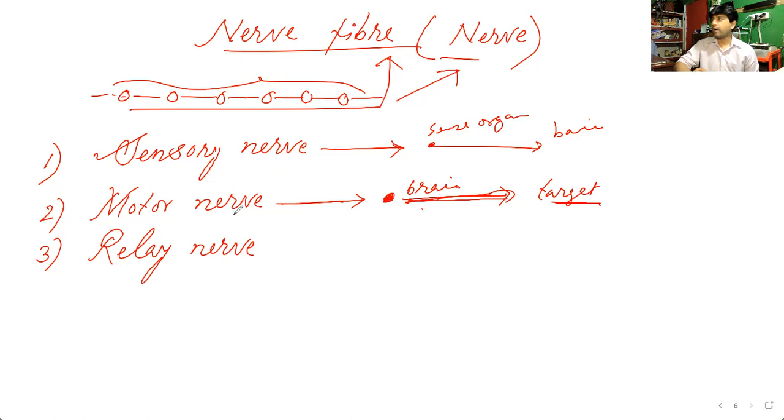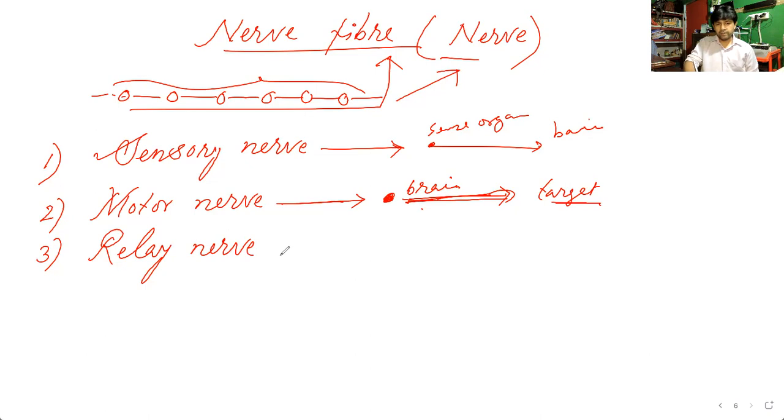For example, as I said, the mosquito was biting. The brain came to know about this biting through the sensory nerves. After that, the brain decides to kill the mosquito. So the brain will give instruction to the other hand to go and kill that mosquito. That instruction will be carried to the other hand by the motor nerves. Now I think you understood.